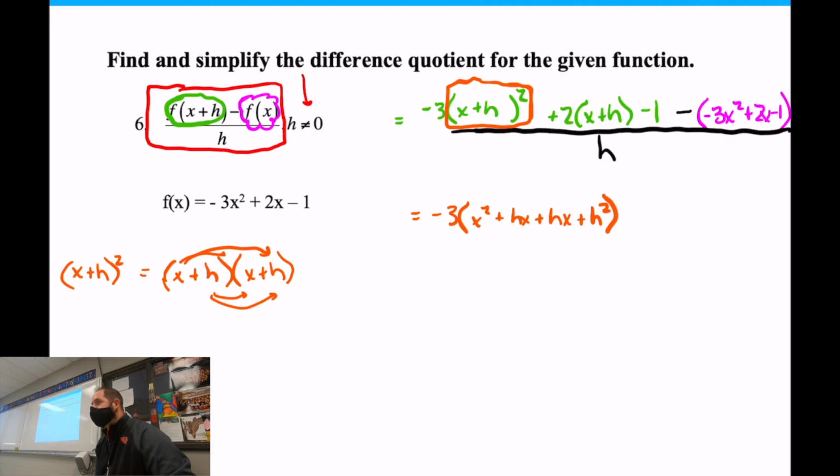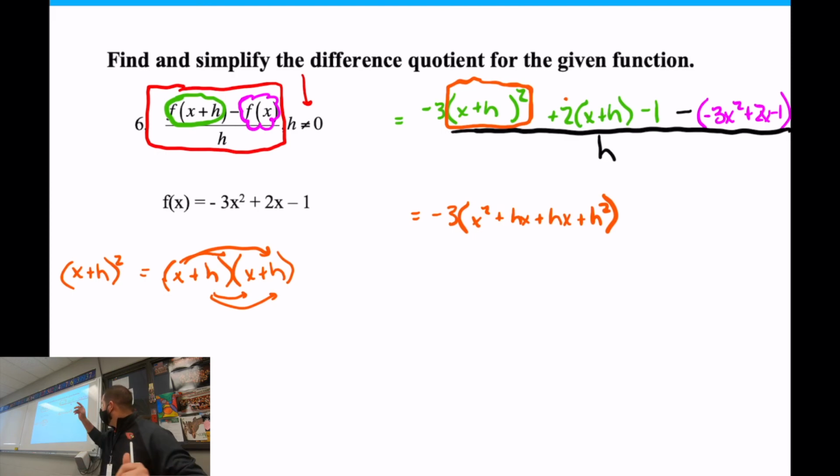Okay, questions on that first part? Okay, what do I do with this 2 now? I'm going to zoom in. I heard it. Say it again. Distribute. Yeah, you distribute. So let me zoom in so you guys can see that a little bit better.